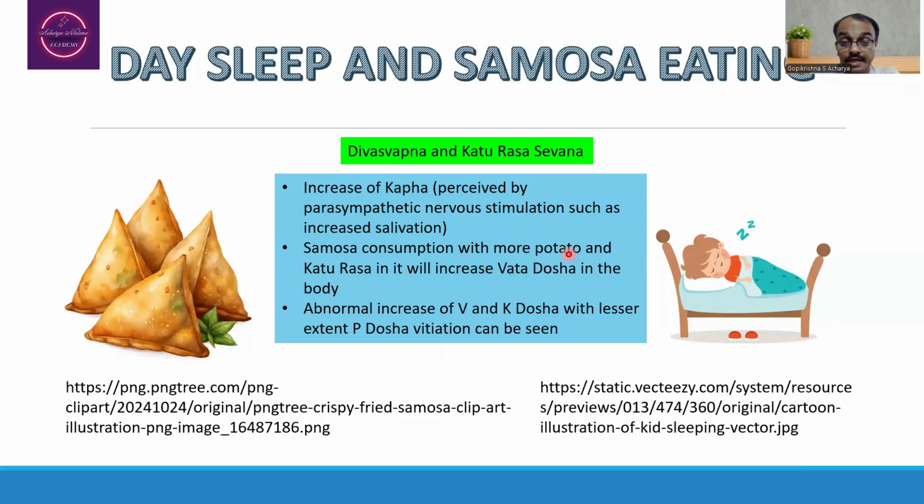Daytime sleep and samosa eating, Divaswapna and Katurasa Sevana. Increase of the Kapha will be observed when the person is doing the daytime sleeping, which is perceived by increased parasympathetic nervous stimulation. And at that particular time, if the person is going to consume the samosa, etc., which is having the potato and katurasa, that will be responsible for the increase of the Vata dosha in the body. So in total, when the person is doing the Divaswapna and is consuming the samosa, etc., there will be abnormal increase of Vata and Kapha dosha that is going to take place. With a lesser extent, Pitta dosha vitiation can also be observed.